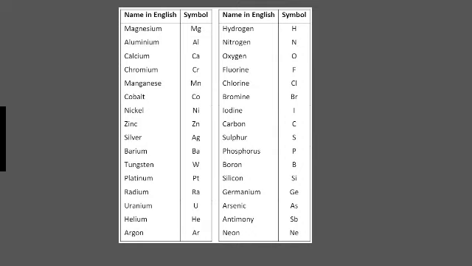Rutherford put forward the nuclear model of an atom on the basis of his experiment, which had the following features. There is a positively charged center in an atom called the nucleus. Nearly all the mass of an atom is concentrated in the nucleus. The electrons revolve around the nucleus in well-defined orbits. The size of the nucleus is very small as compared to the size of the atom.